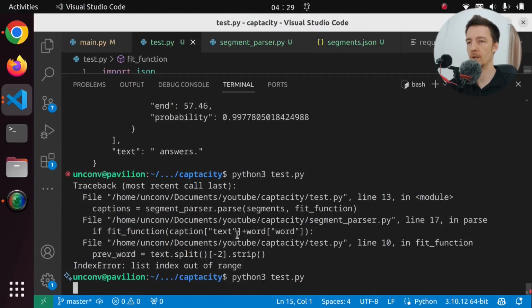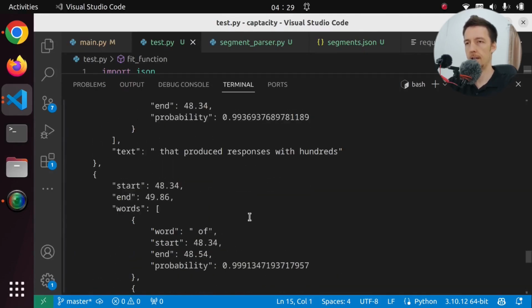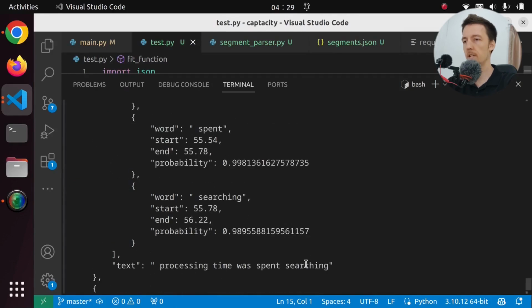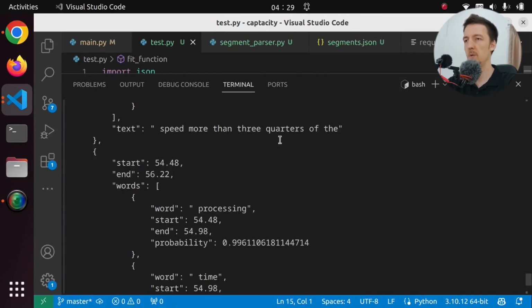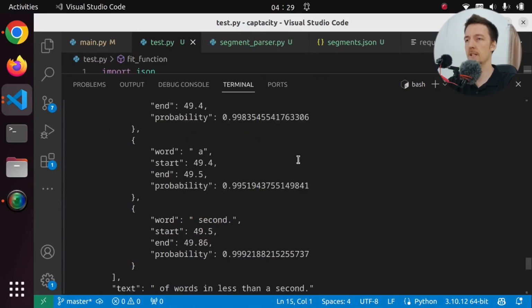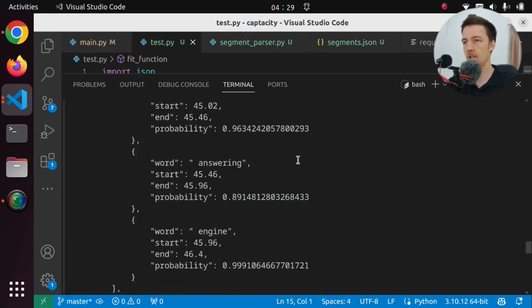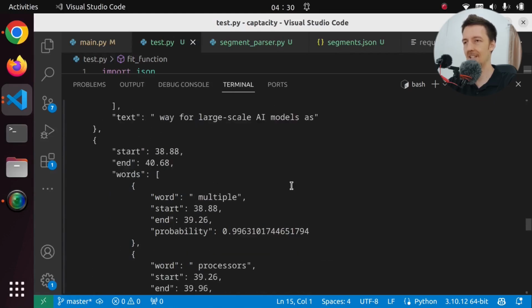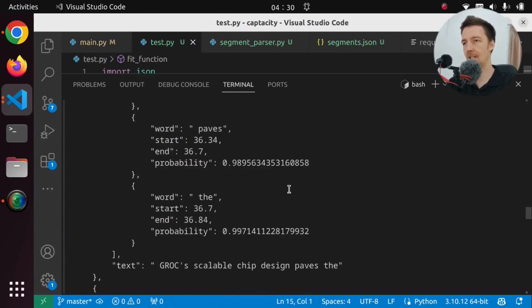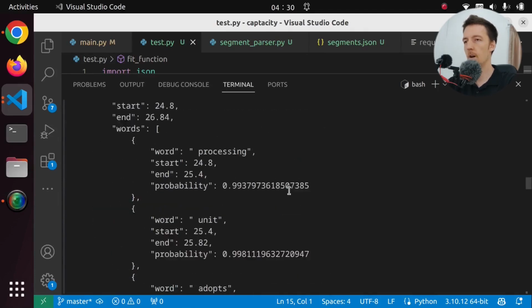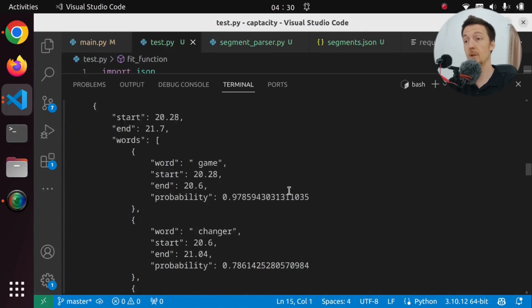Let's see what happens. Okay, at least we didn't get an error. So what does it look like now? I cannot see any texts that end in a sentence or that have a sentence in the middle. So I guess it worked. Let's go through all of these. I think it is actually working.